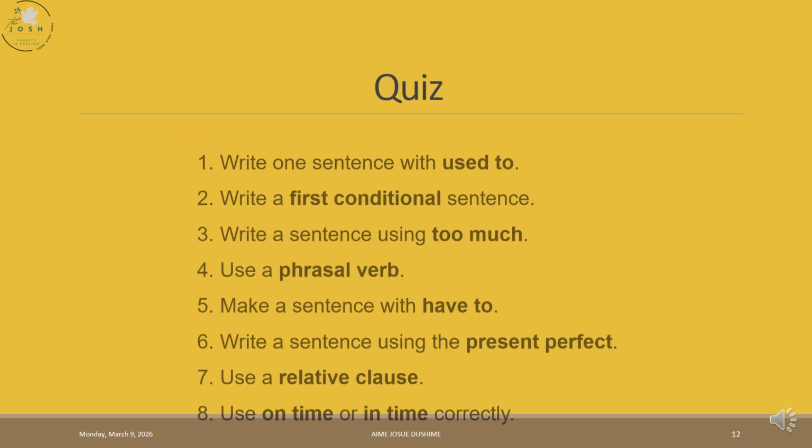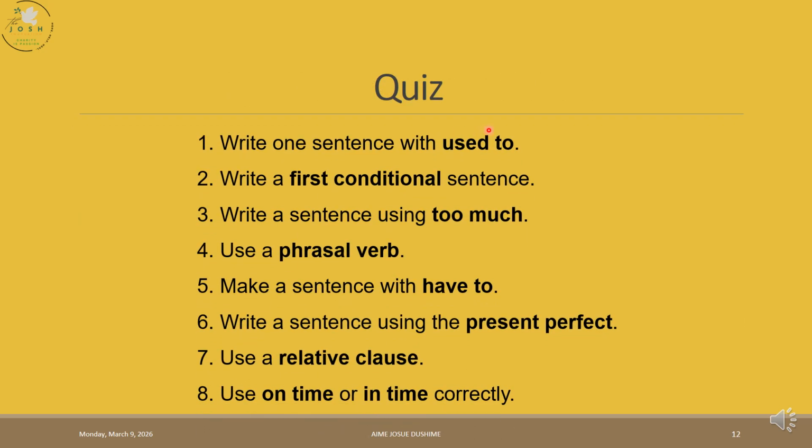In this quiz, we're going to write one sentence using used to. You're going to write the first conditional, because we also have the first conditional tense, at least make one first conditional. You write a sentence using too much. You are going to make a sentence using one phrasal verb, and you're going to make a sentence using have to. You're going to write a sentence using the present perfect. You're going to write one sentence or statement having a relative clause, and you're going to use on time and in time correctly in examples.